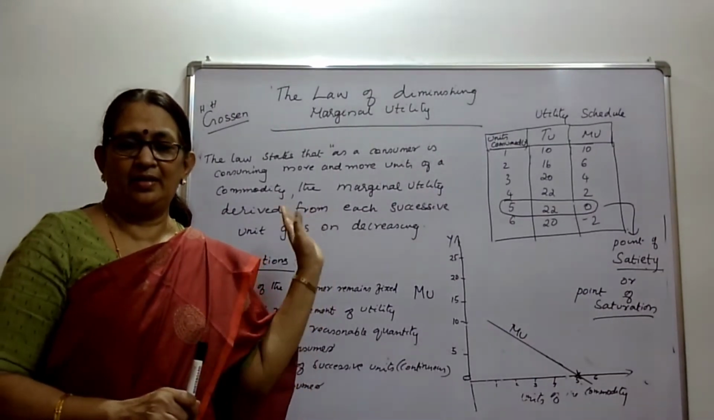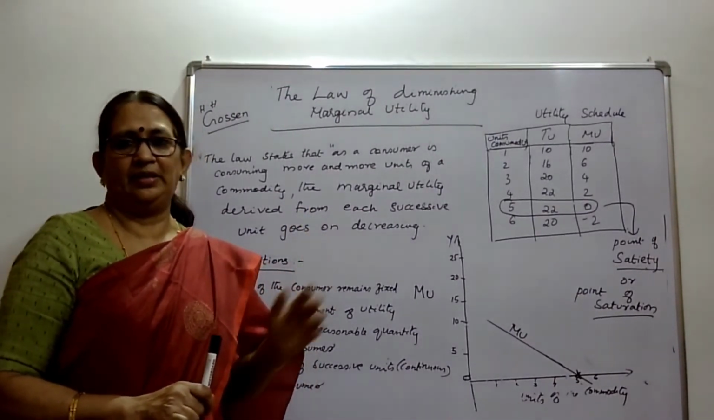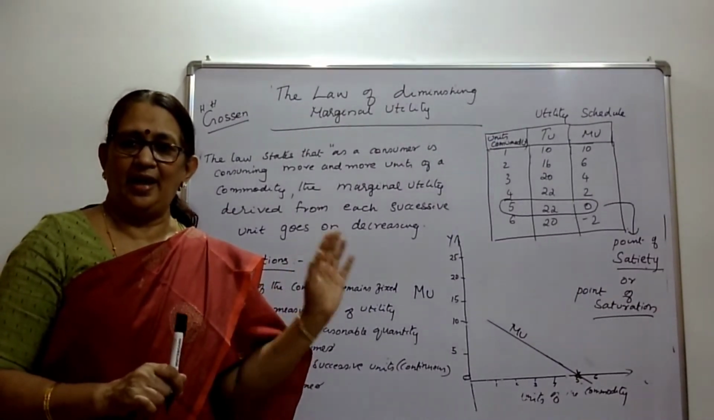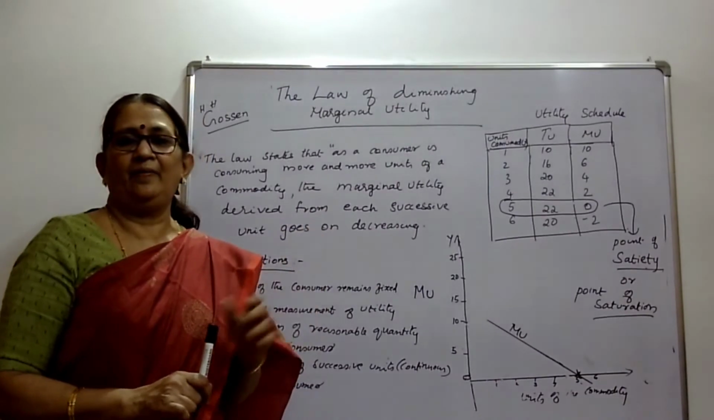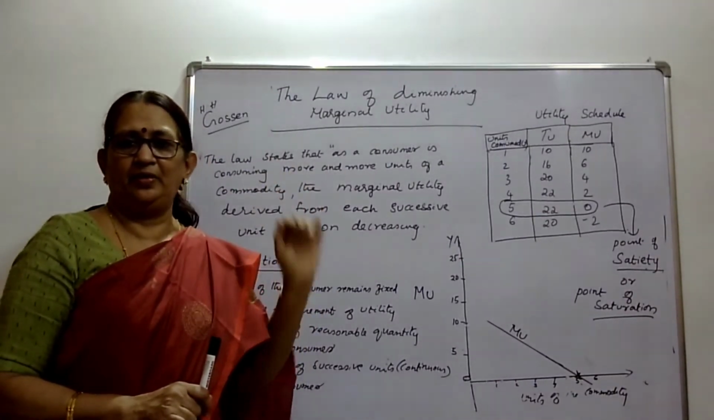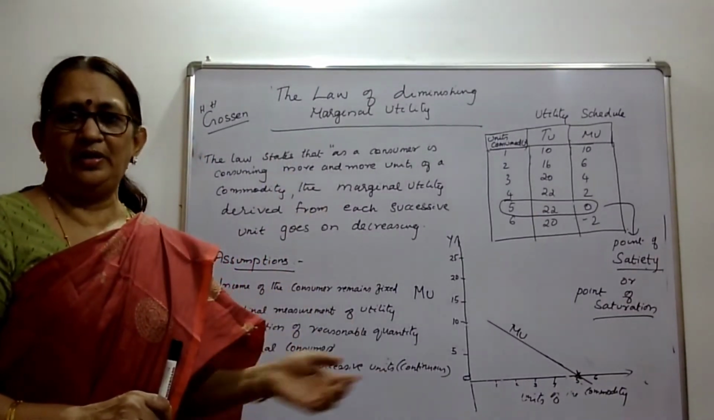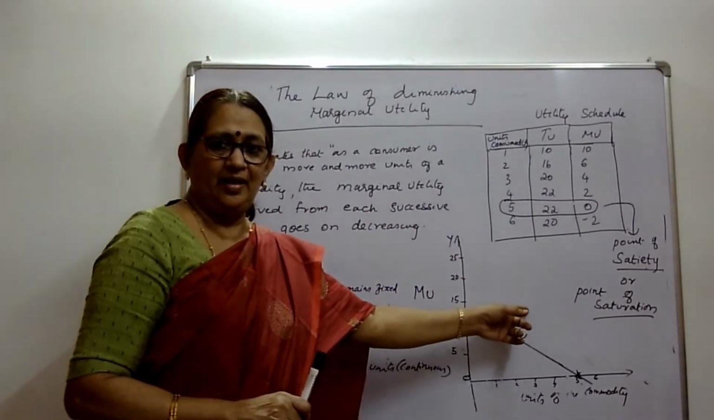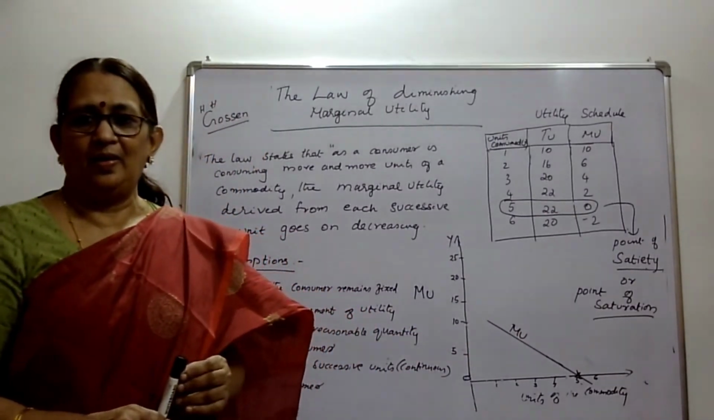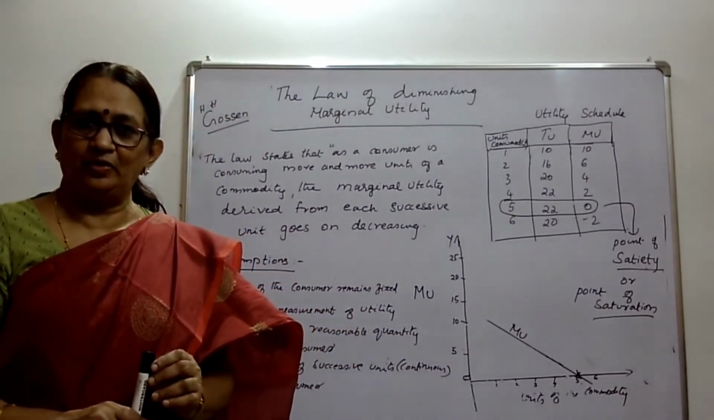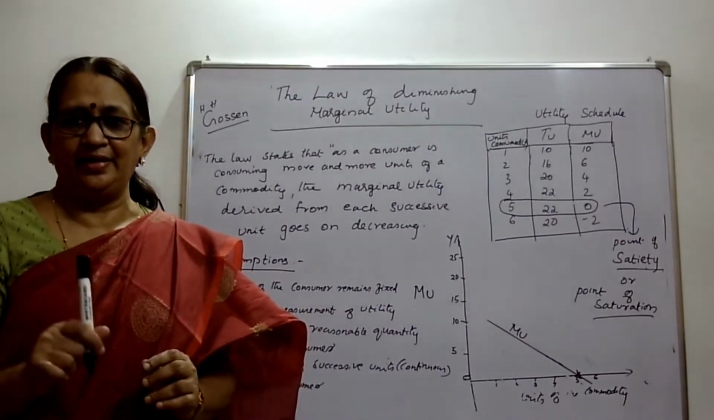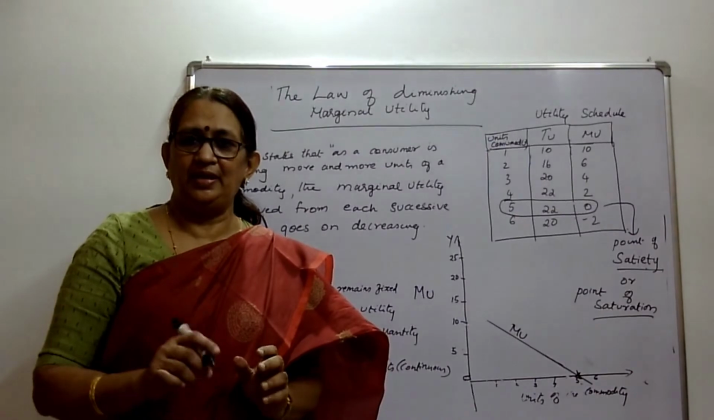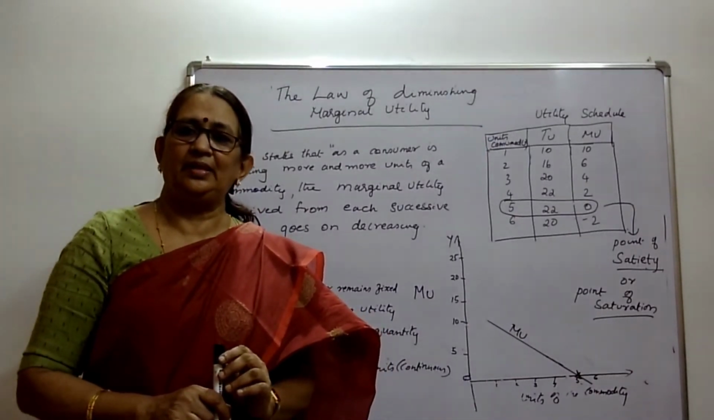Then the nature of utility. 3 types of utility: total, marginal, average, and how they are calculated. Then what is the nature of utility? It goes on diminishing. The calculation, what is the point of satiety, point of saturation, all these we have seen. You can also refer to the notes that will be attached with this module. Next, we will discuss consumer's equilibrium.